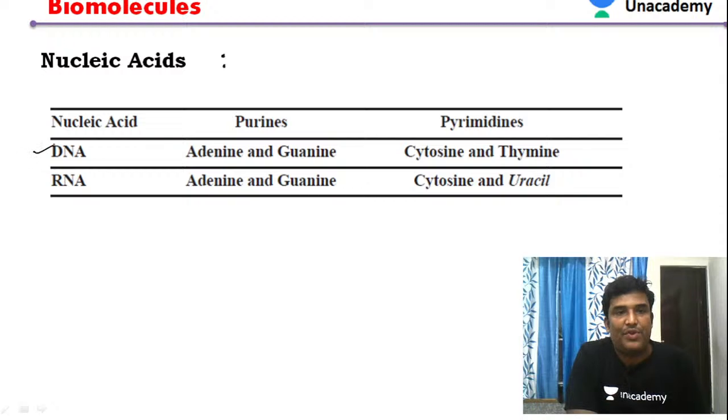So there are two different types of nucleic acids, that is DNA and RNA. What is the importance of these nucleic acids? They act as a genetic material.